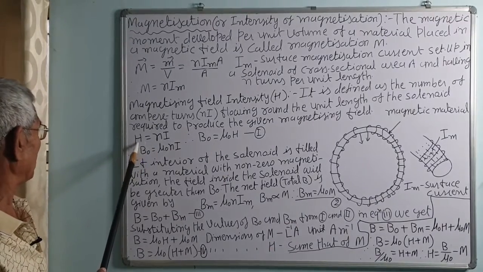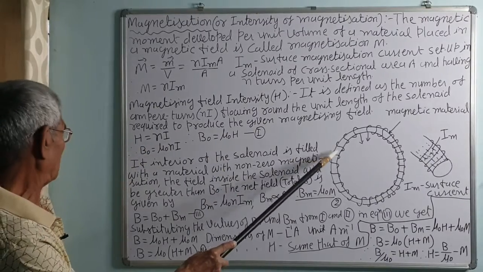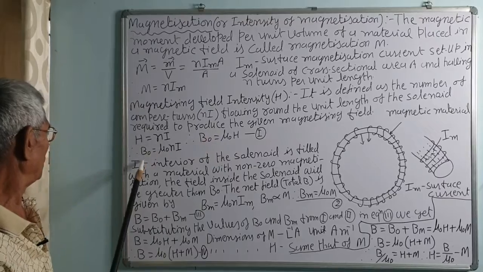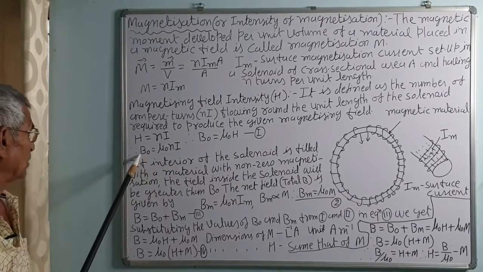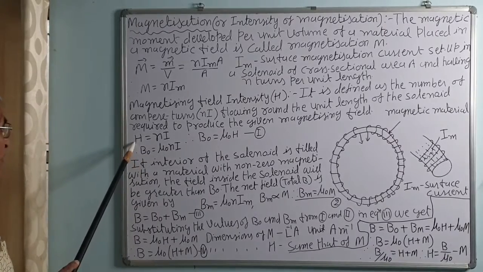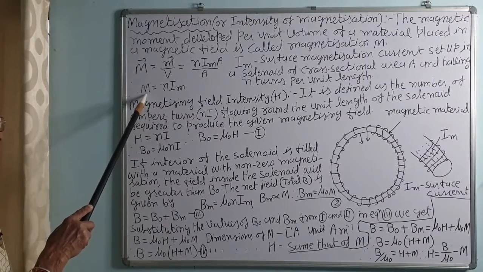So, B0 is equal to mu 0 H. Remember, this is the magnetizing field, but this is the intensity of the magnetizing field, and this is induced magnetism, magnetic moment.